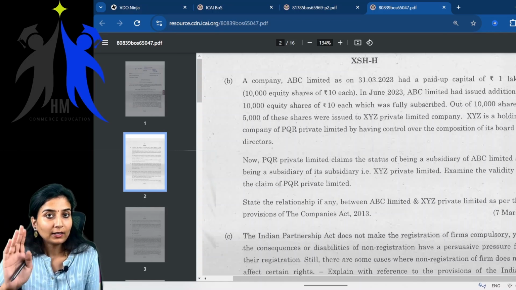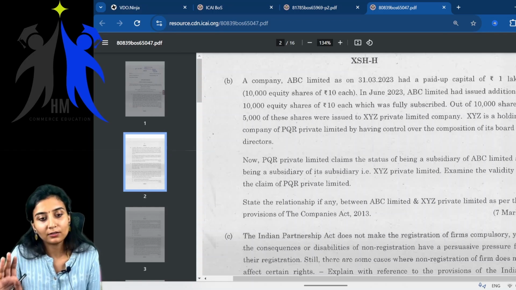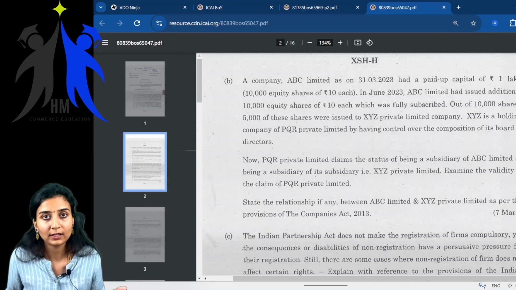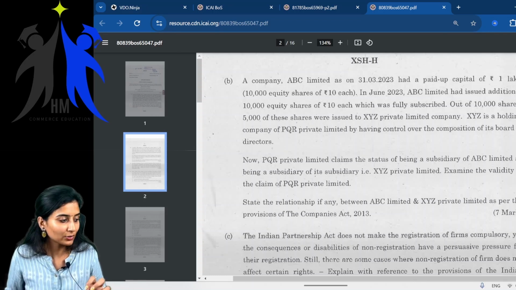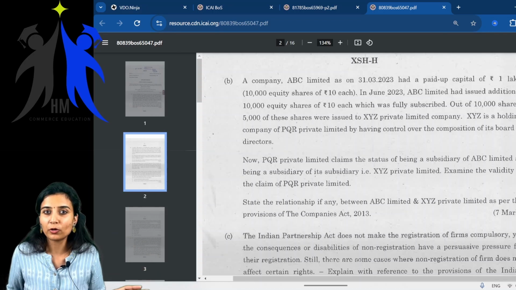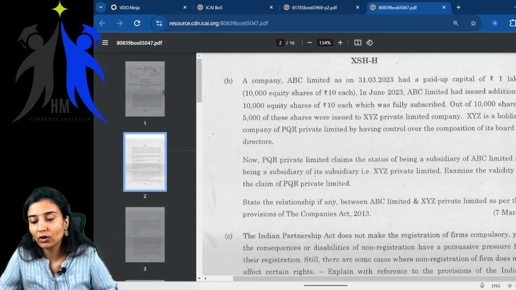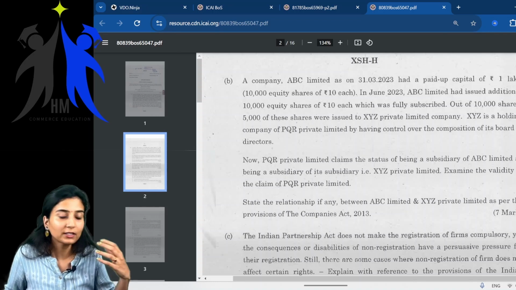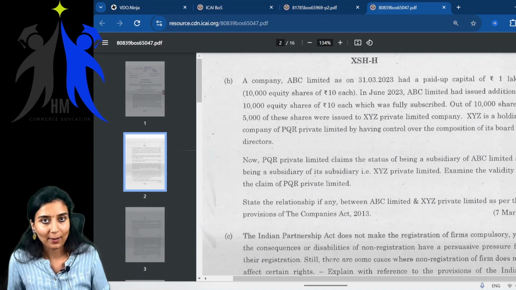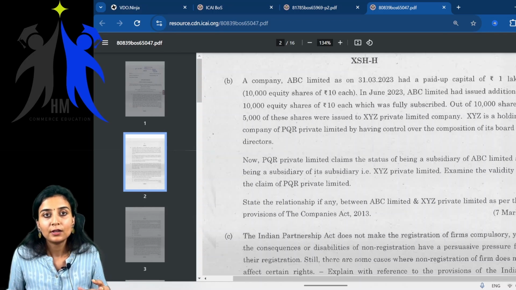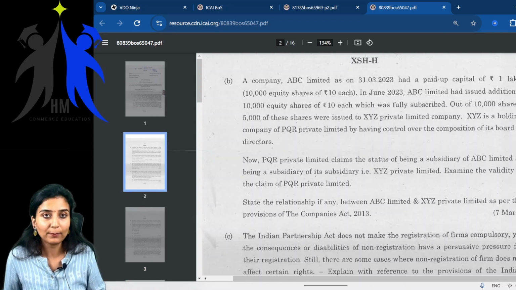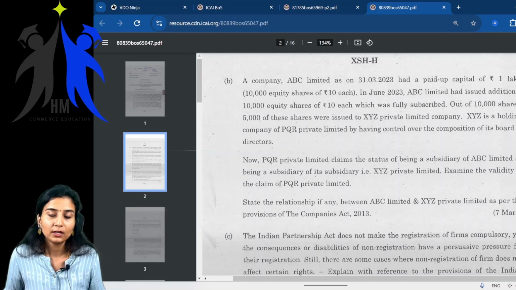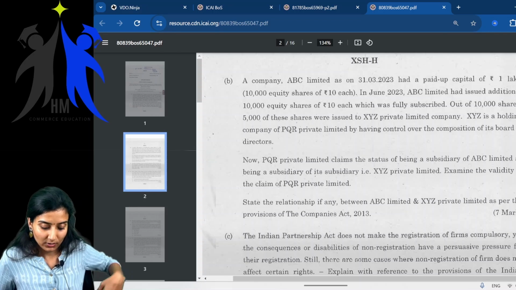But what am I telling you? You have to have your subject at your fingertips. Like, what is a holding company? What is an associate company? You should know it. If you have done half and half studies, like you just know composition of board of directors, but when you come to voting power, you're not sure about what it is. Our associate company, you go to the examination hall and you panic whether it is 20% or 25%. This should not happen. You have to make sure this does not happen in your examination. You have to do multiple revisions. Multiple revisions is a must when you go to the examination hall, right?